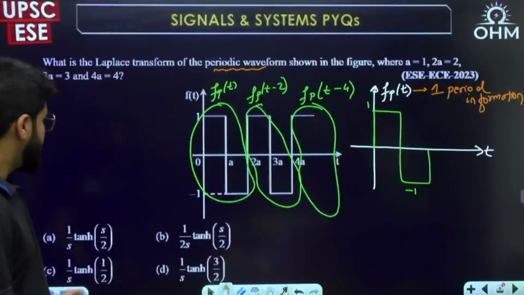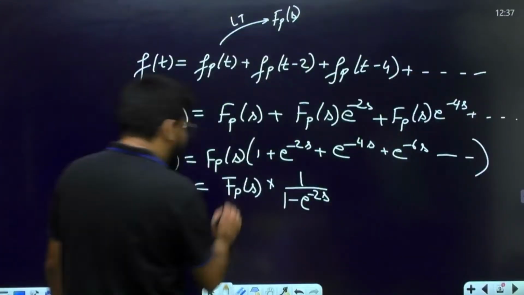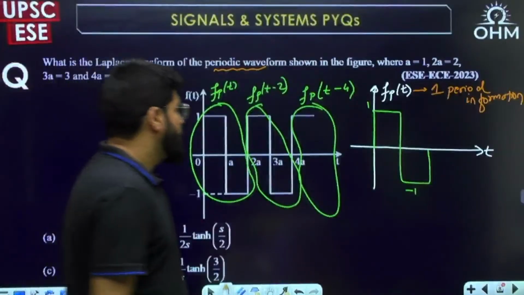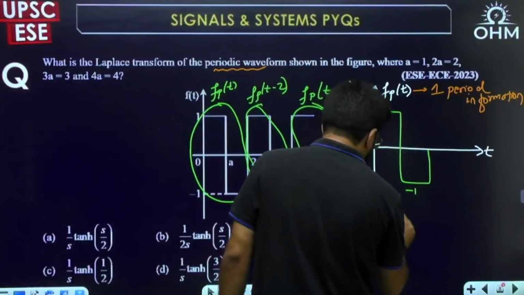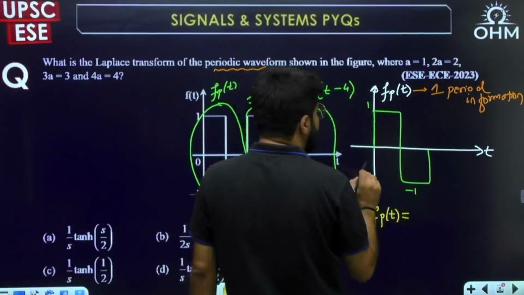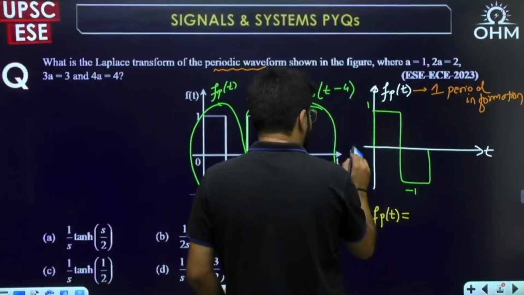Are they asking the ROC? No. But the point is, what is FPS? So let us solve here. What is FPT first of all? Can you talk about this FPT?